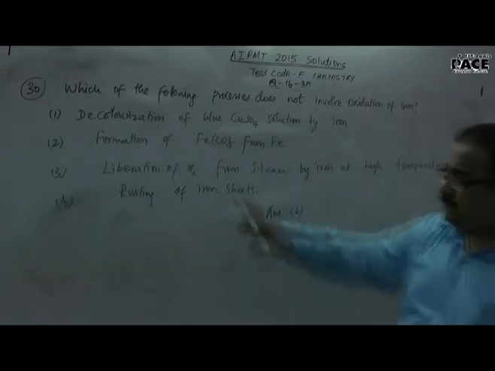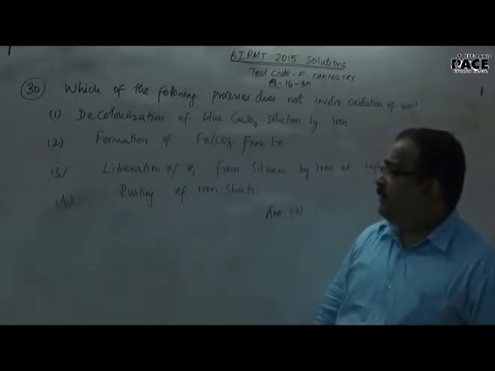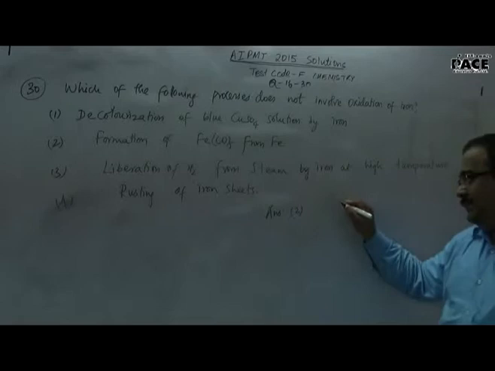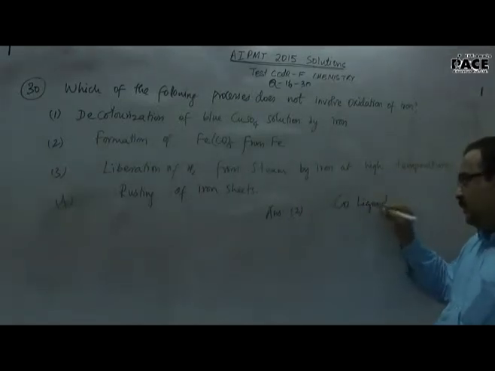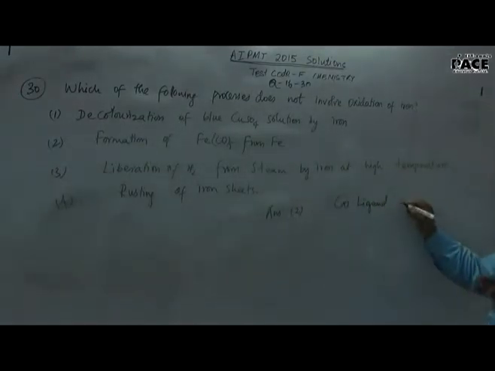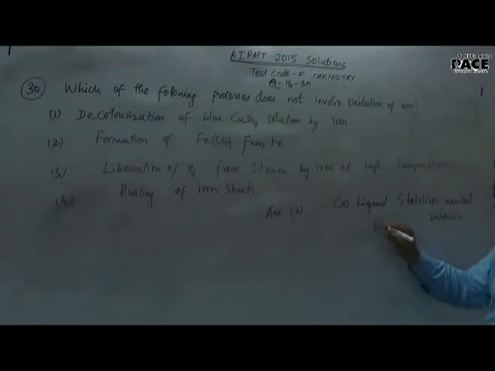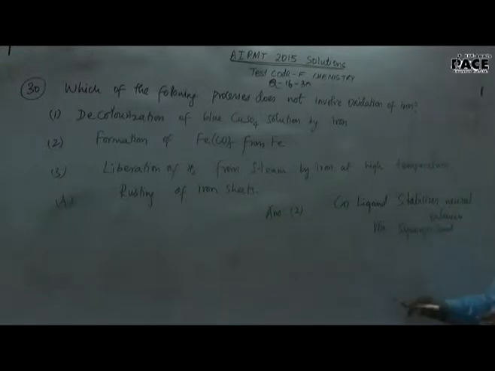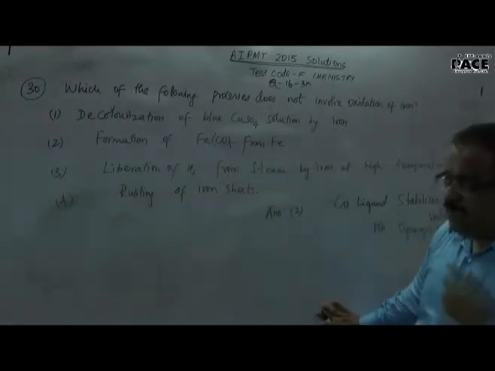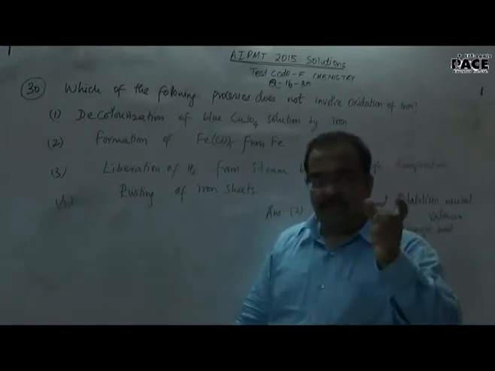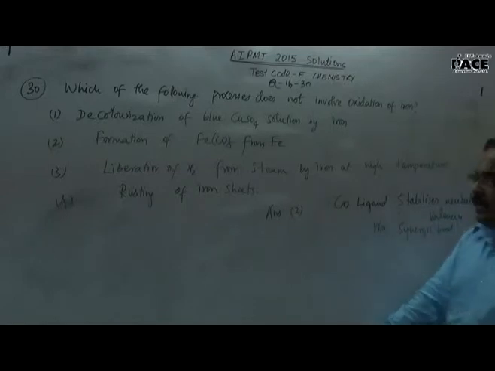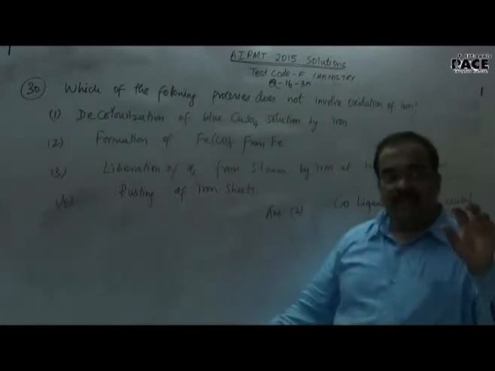It clearly indicates this. Formation of iron pentacarbonyl from iron. So you know that the CO ligand always stabilizes neutral valencies of any metal via back bonding, what you call synergic bonds. Always CO ligands, for any d block metal having vacant d orbitals, maintain the neutral valencies, in which they don't want the metal to go to any higher oxidation states because of the synergic effect.